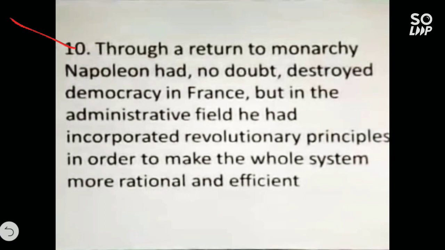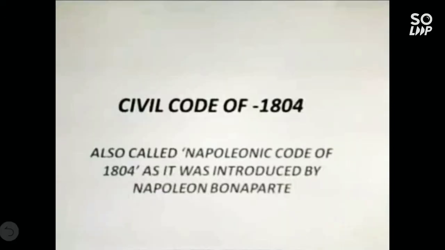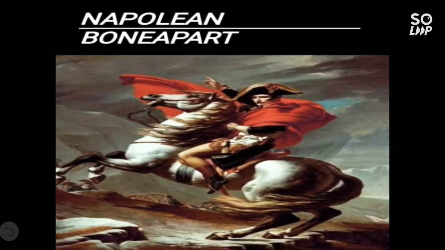Let's move to the next topic. If you see here, the Civil Code of 1804 was introduced by Napoleon Bonaparte. It is also called the Napoleonic Code of 1804. Here is a figure of Napoleon Bonaparte. In 1804, Napoleon Bonaparte crowned himself Emperor of France. See children, he saw his role as a modernizer of Europe. He introduced many laws.